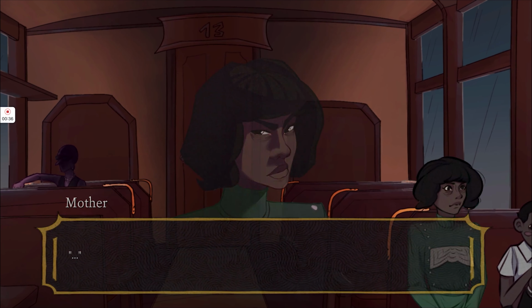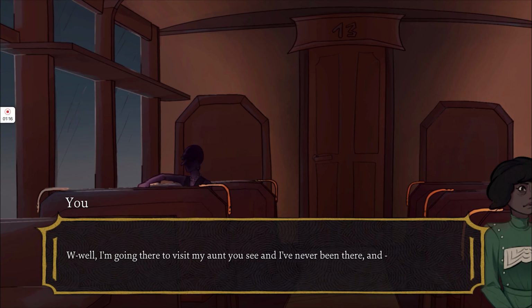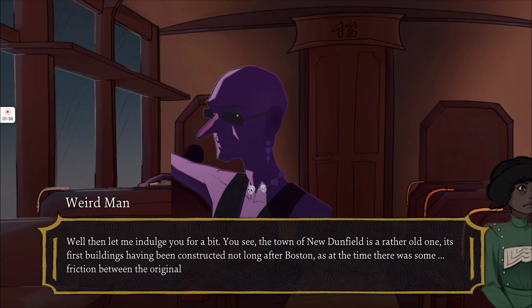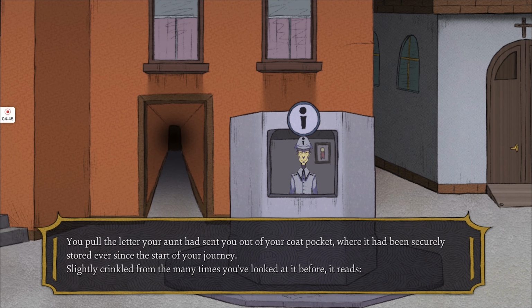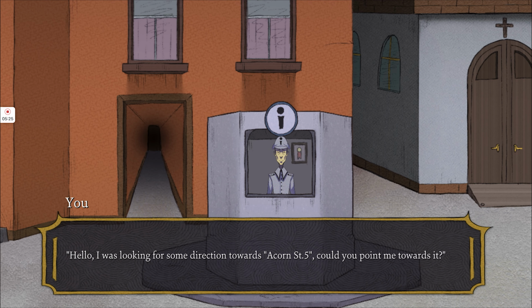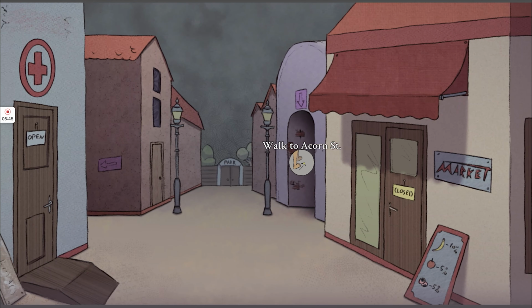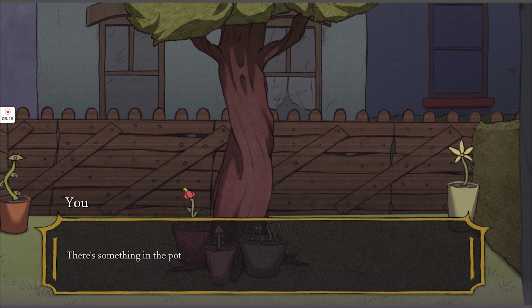The story of Scrimmage follows Cillian McMurphy, a second-generation Irish immigrant in the United States of America in the year 1890. In his search for the identity of his mother, who he never knew, he travels to the town of New Dunfield, where his last remaining relative, his widower aunt Neith, lives. Not one to give away things for free, his aunt has asked of him to bring her a very peculiar cat in exchange for the information he seeks.